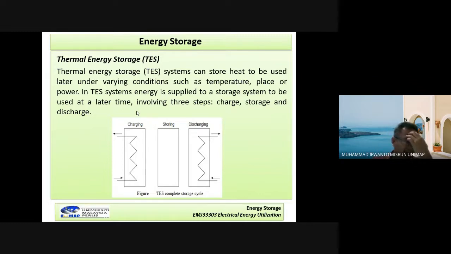Sometimes we can control the temperature, how many degrees Celsius it will stop at. Meaning the energy, the heat, will be stored in the system. And then after that, when we use it, this condition is the discharge condition. So in here there is the process: charge, storage, and discharge.